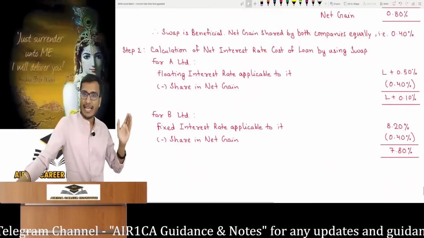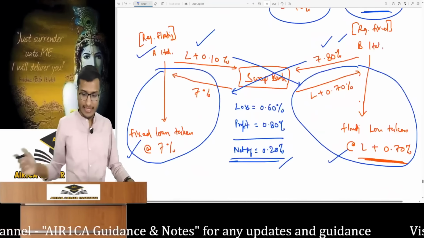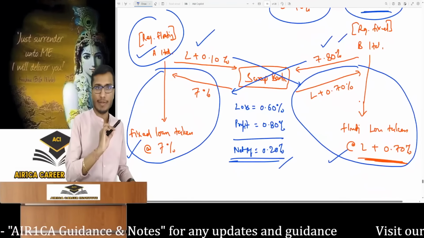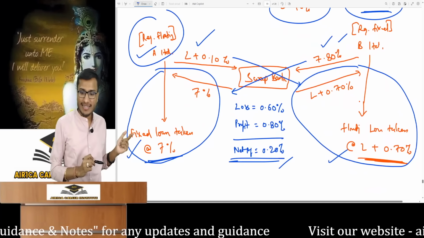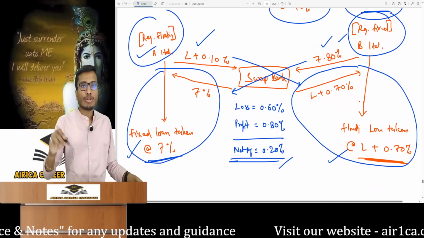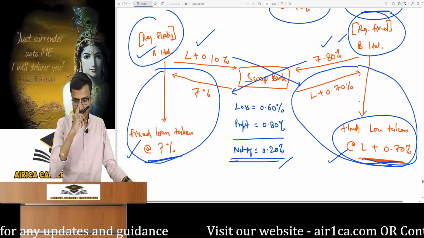How will this swap be made in this way? I explained with an example to understand quickly, not in deep detail. A wanted a floating rate loan, but if it's doing a swap, it will take a fixed loan at 7%. B wanted a loan at a fixed rate. Doing the swap, it took a loan in the market at a floating rate of L plus 0.7%. Now look.